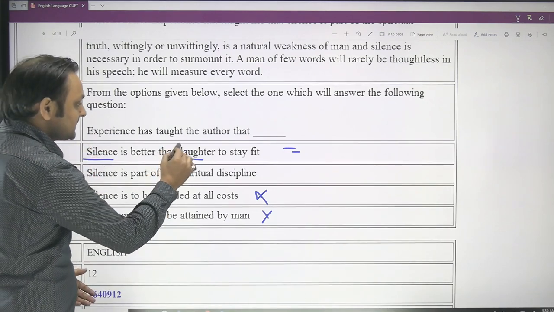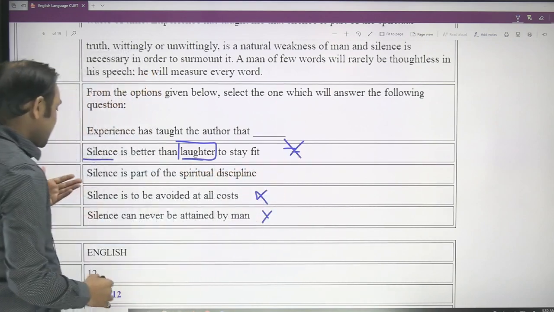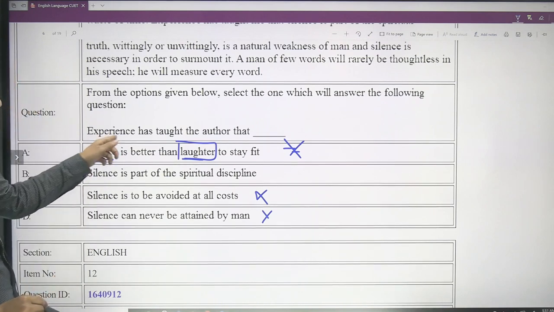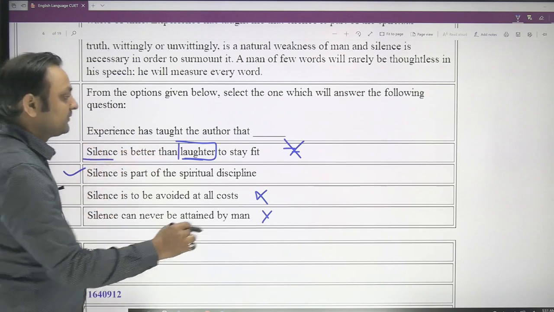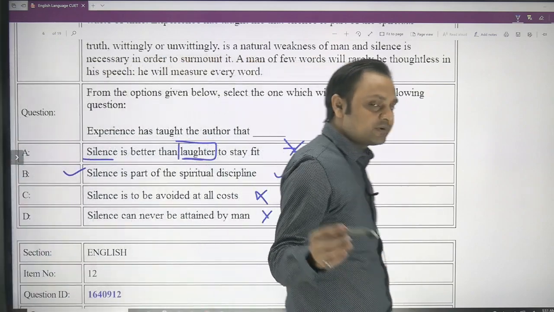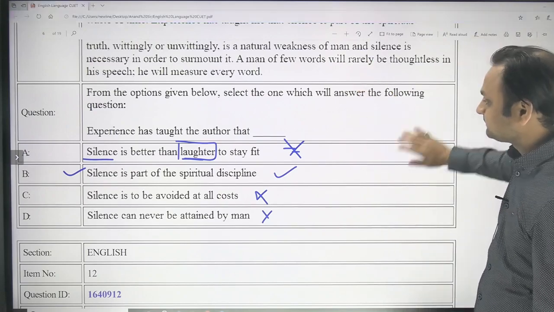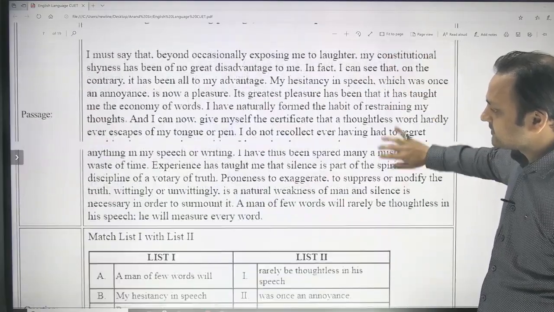As I said, nothing about laughter has been mentioned in the passage, so you can obviously eliminate this, and you can jump to the conclusion that our answer is B, that is experience has taught the author that silence is a part of the spiritual discipline. Plus it is mentioned in the passage. If you read the passage carefully, you can find this sentence written in the passage. So B is the answer.